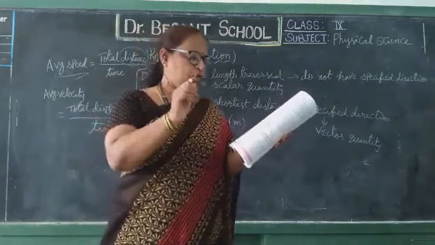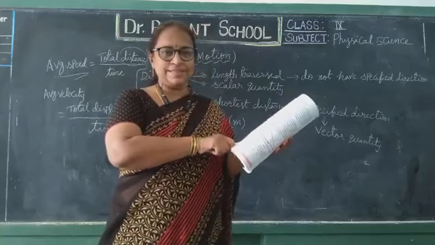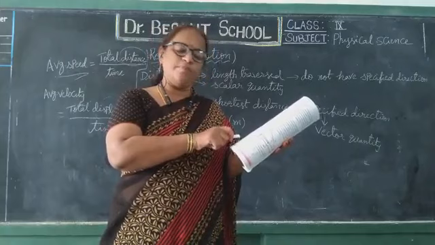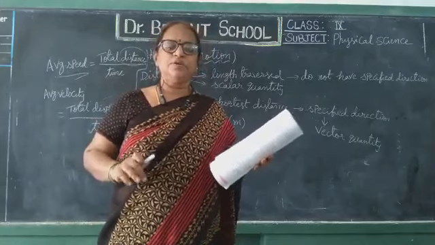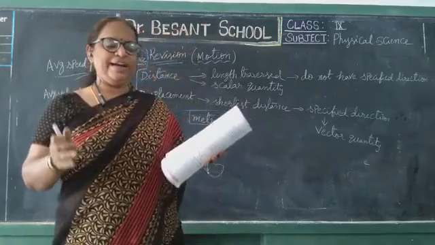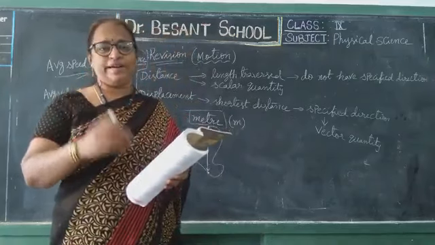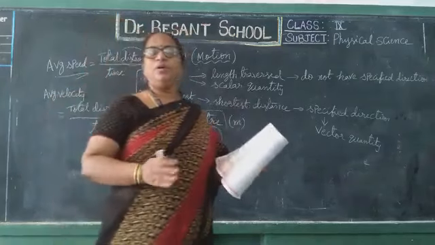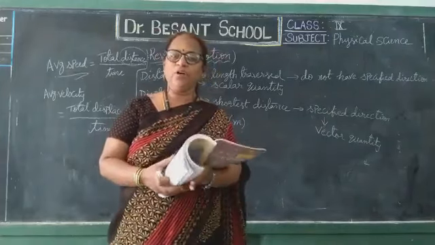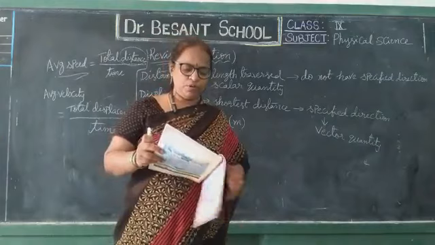So what is the distance covered in every 1 second? 0 to 1 second, 4 meters. 1 to 2 seconds, 8 minus 4, 4 meters. 2 to 3 seconds, 12 minus 8, 4 meters. So for every 1 second, the body is covering a distance of 4 meters equally. So equal distance covered for equal time interval. Then we call it uniform motion.